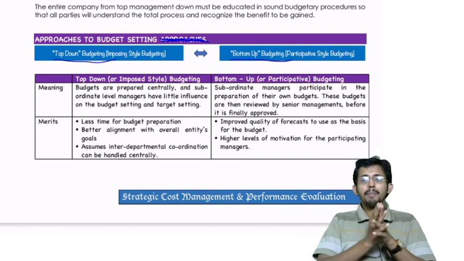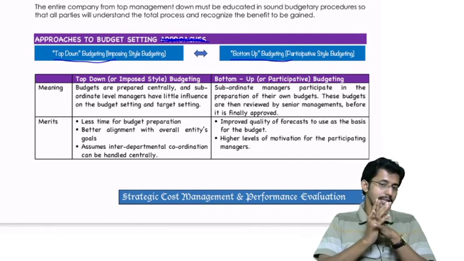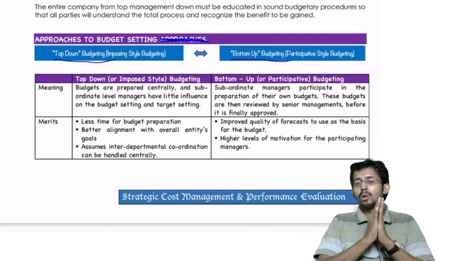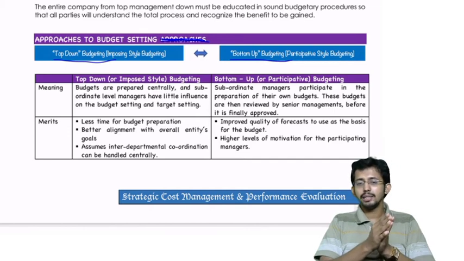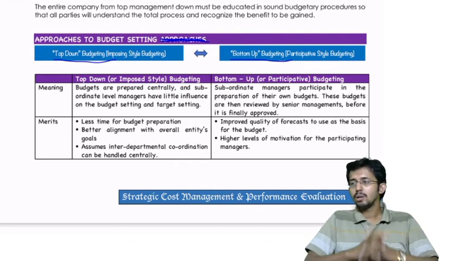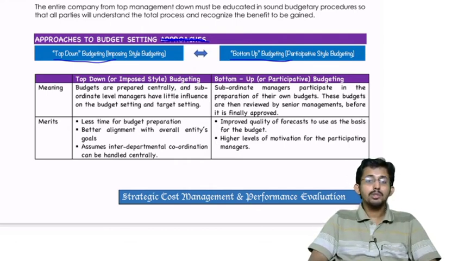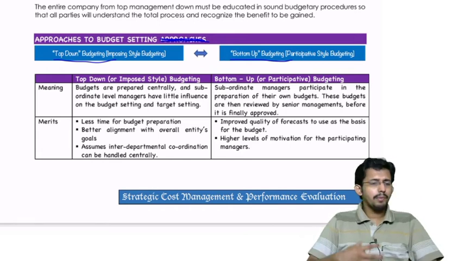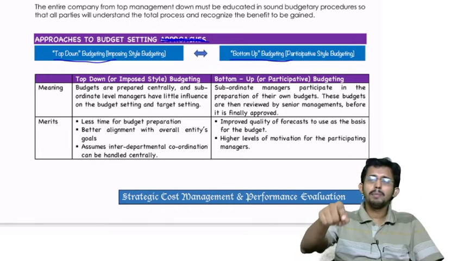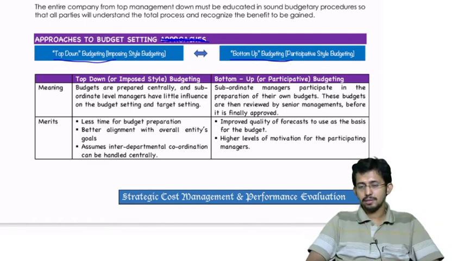Another merit is better alignment with overall entity goals. Yes, that is possible because the top management knows why the organization exists and what the objective is. Since they know the objective clearly, they can prepare budgets which are in proper alignment with the overall entity goals. Next, it assumes interdepartmental coordination can be handled centrally. This is an assumption in the imposed style of budgeting, because when the budget is prepared by the top level, they assume that they know how to implement it and how to coordinate the departments.